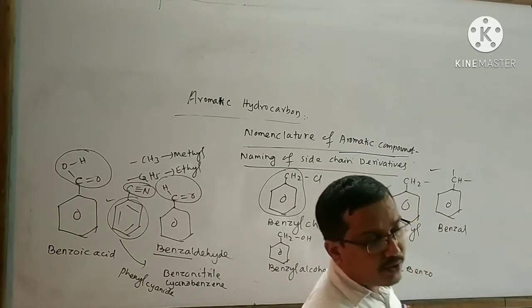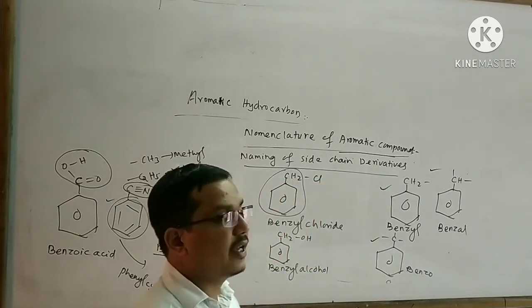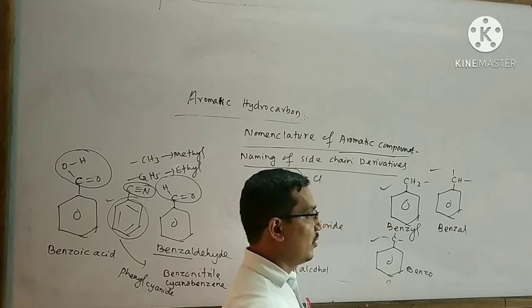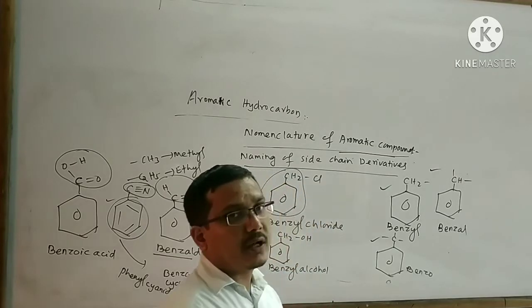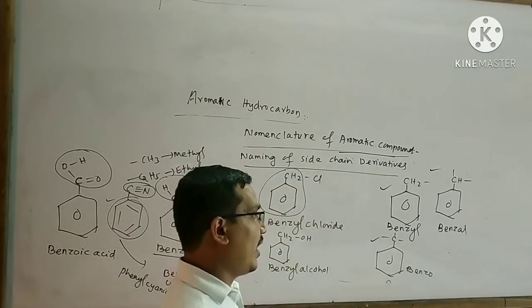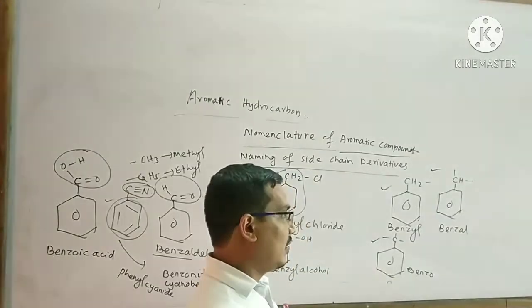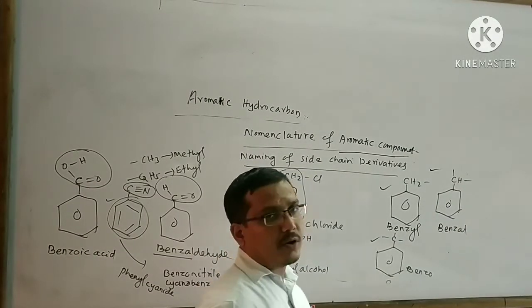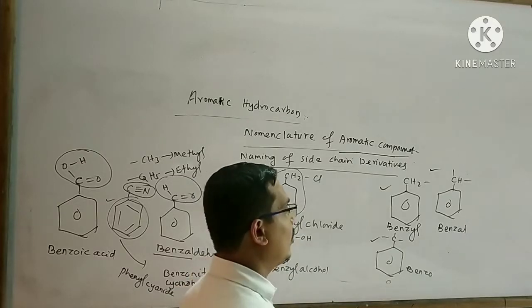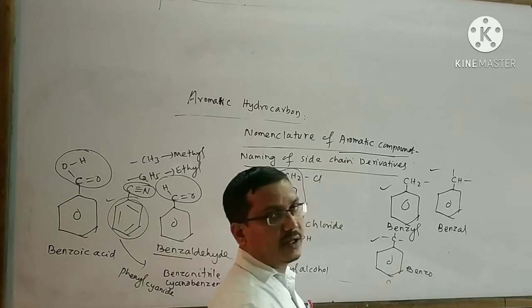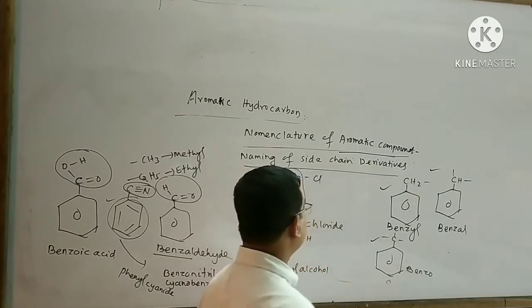Remember an important point: if an organic compound is completely aliphatic, then it obeys the nomenclature for aliphatic compounds. If an organic compound is completely aromatic, then it obeys the nomenclature of aromatic compounds. But remember, if an organic compound has some part aromatic and some part aliphatic, then for such a compound we generally follow the rules for the nomenclature of aliphatic organic compounds.